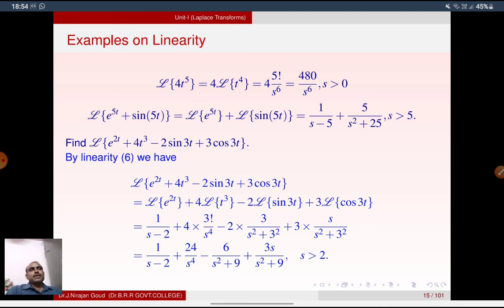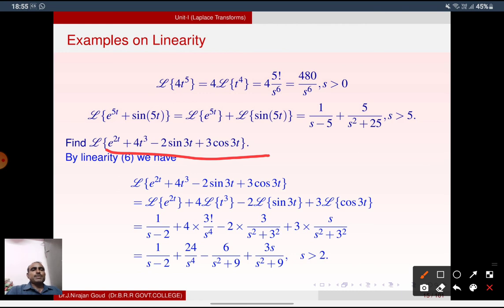Okay. In a similar way, we can find the Laplace transform of the function e power 2t plus 4t cube minus 2 sin 3t plus 3 cos 3t. So apply linearity for this Laplace transformation. We can split this function as L of e power 2t plus 4 L of t cube minus 2 L of sin 3t plus 3 L of cos 3t. We know all the Laplace transforms of these functions.